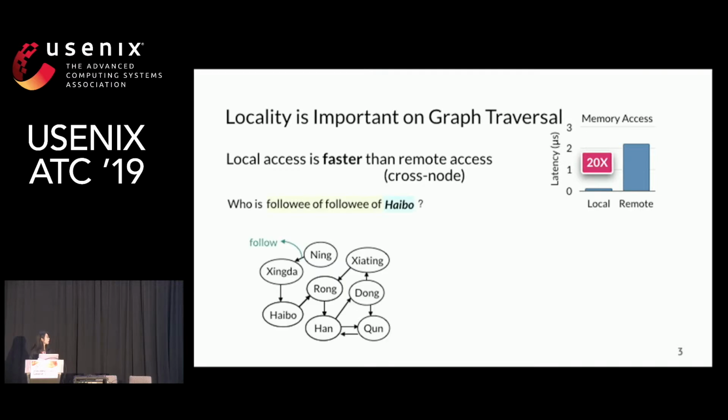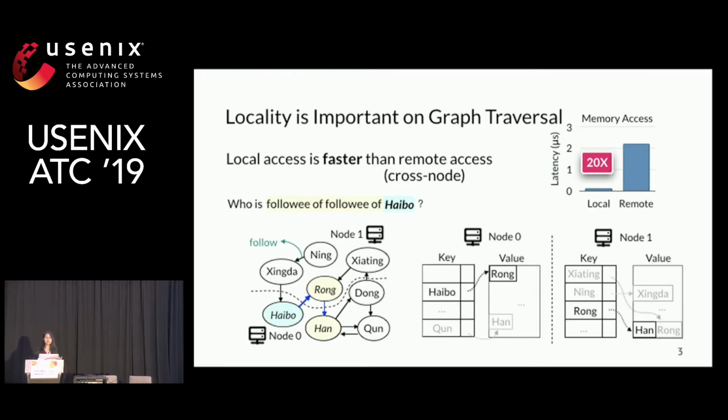To show this, let's look at an example query in a social network, which finds the indirect followees of Haibo. To find the followees, we start from Haibo's vertex and traverse the graph according to the friend edge. A graph is usually large, so the graph is randomly partitioned on 2 nodes and stored by a key-value store.